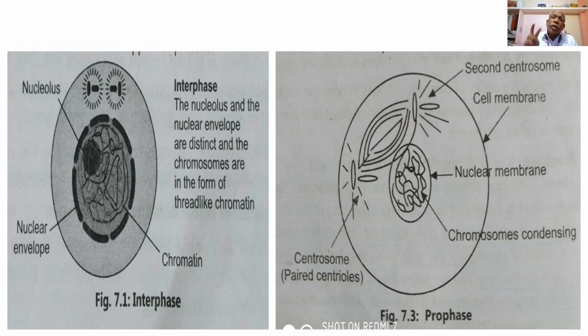So there is a pair of centrioles and each centriole has paired structures.